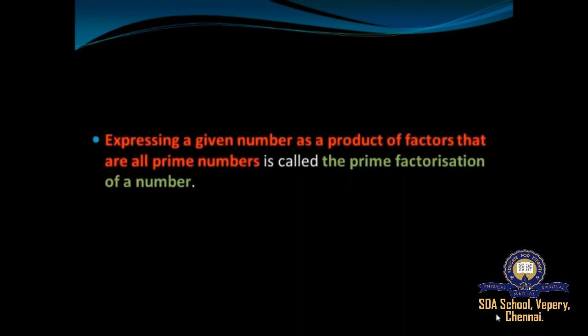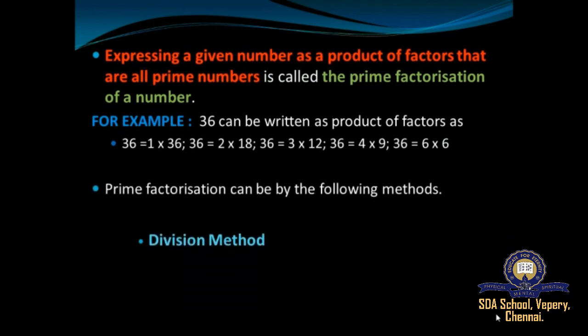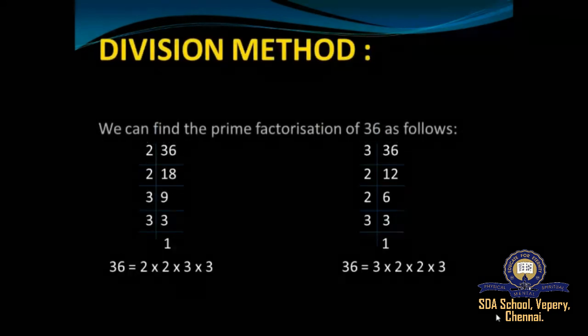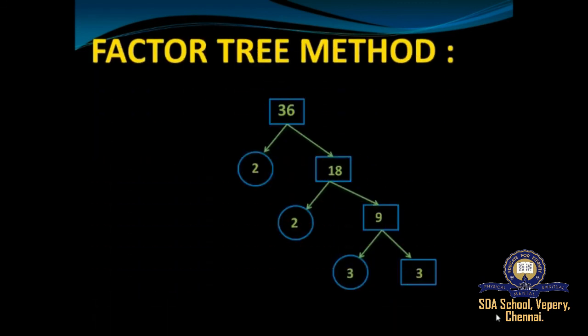So what is prime factorization? Expressing a given number as a product of factors that are all prime numbers is called the prime factorization of the number. Prime factorization can be done by the following methods, that is the division method and the factor tree method. We looked into an example of the division method and the factor tree method, right?